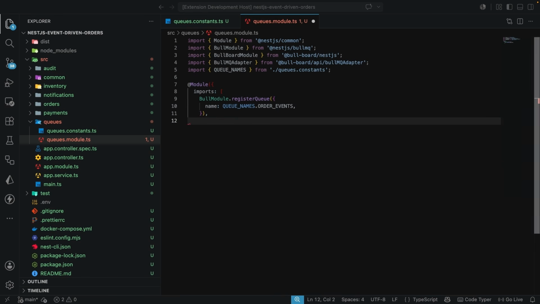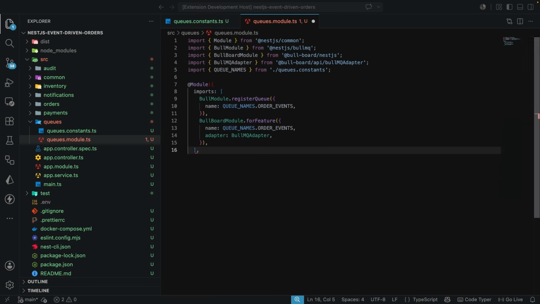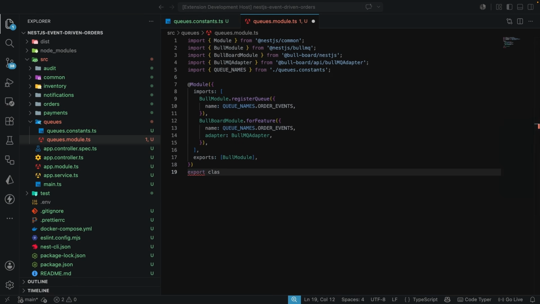And after this, we are also going to have the BullBoardModule.forFeature, and we're going to give this the name here for the QUEUE_NAMES.OTHER_EVENTS. And then it's going to take in the adapter, which is the BullMQ adapter. Now we're also going to export the BullModule over here, which I'm going to explain in a moment, why we are exporting this. But now we're going to export the class, the QueuesModule.